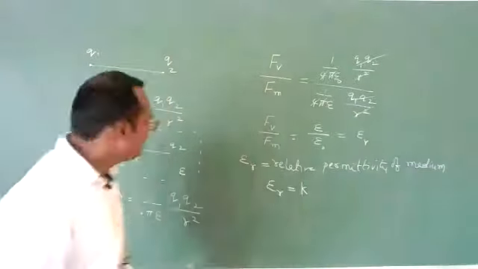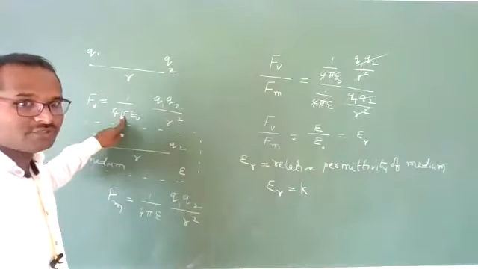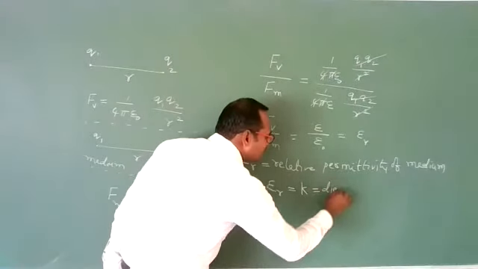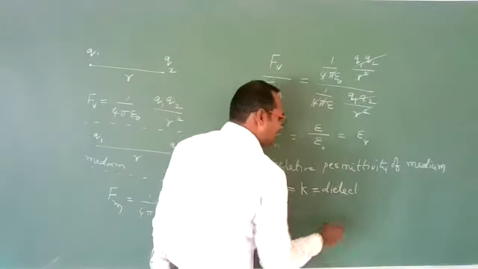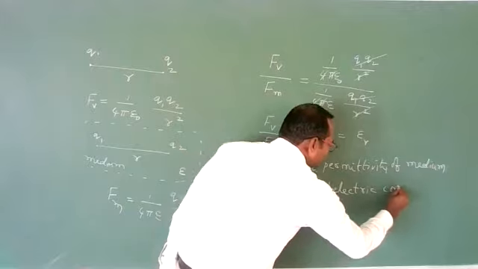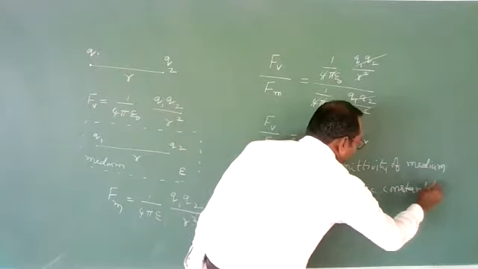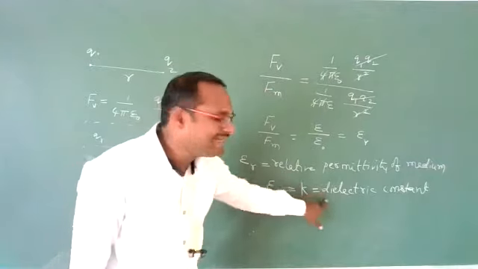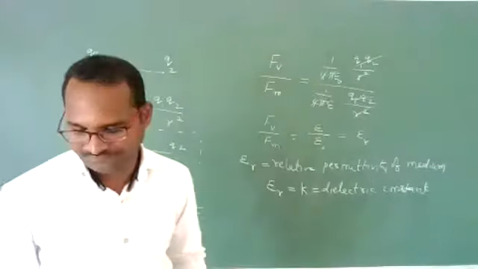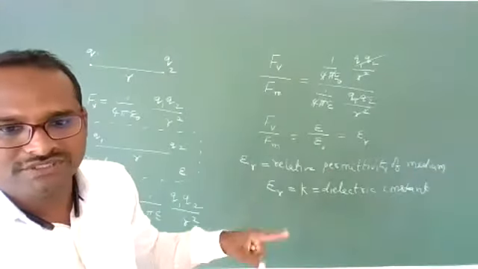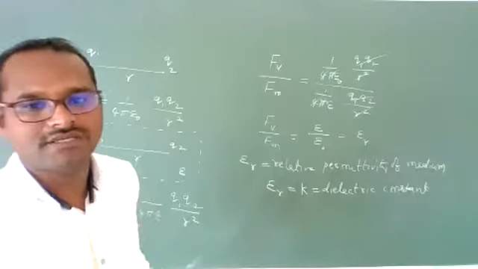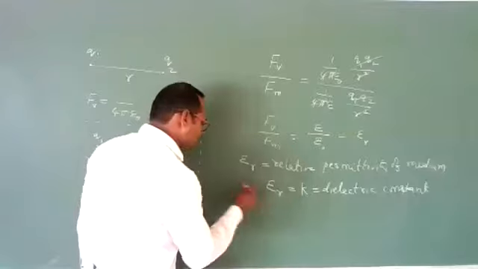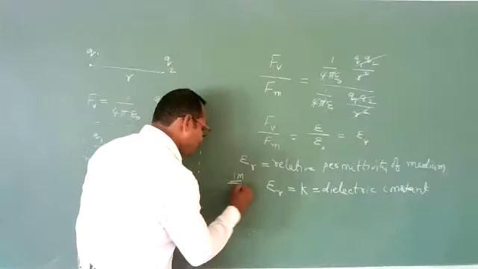This epsilon r is also called k. It is a different k; the k I wrote earlier is 9 into 10 to the power of 9. This k is different. This is called the dielectric constant. You need to remember this word. Relative permittivity and dielectric constant are both the same, both the names are the same. Remember this point. They will ask you a 1 mark question in your board exam.